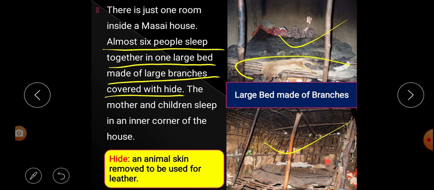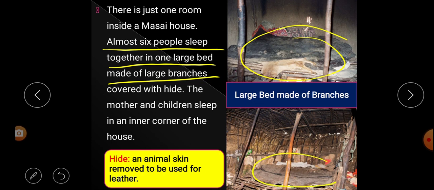You look at the branches here. Can you notice? See here. These are the branches. So, this bed is made of branches and covered with hide. What is the meaning of hide? Look at the word meaning here. Hide in the sense of an animal skin removed to be used for leather. You look at the image or picture. See, this is what? Hide. That means on the bed which is made of branches, over that they put the animal leather or hide for covering it.